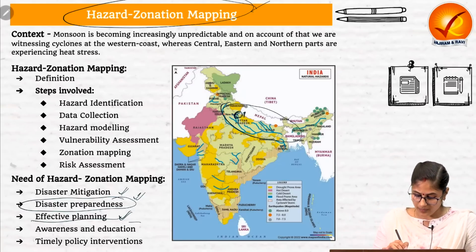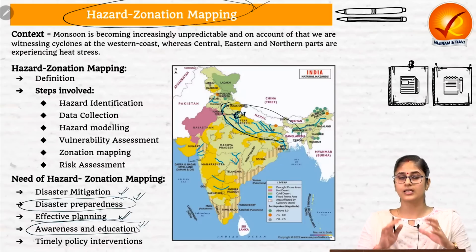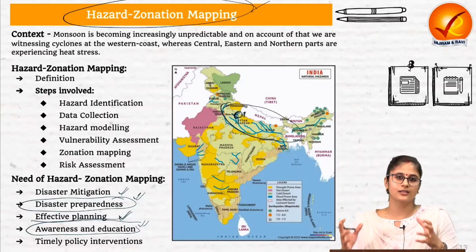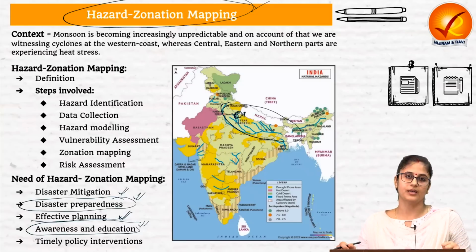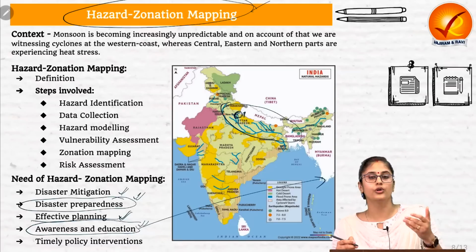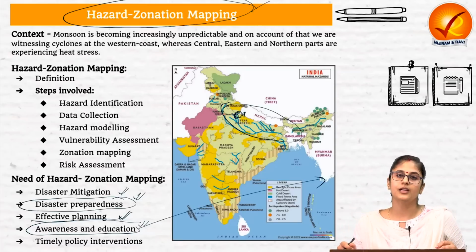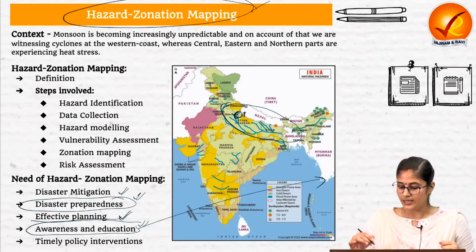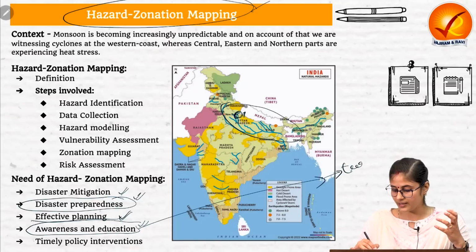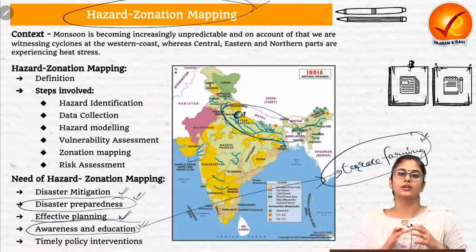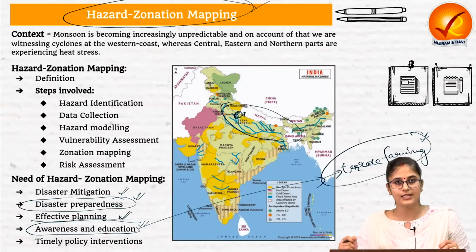Then it enables us to create more awareness and education. See, when it comes to minimizing the risk of a hazard, it is not only the authorities which can do everything. We need people's participation in this. For example, if an area is more drought prone, the farmers there need to grow more drought resistant crops. If an area is more prone to landslides, then the farmer should practice terrace farming, which would basically enable us to reduce the impact or the consequences of the landslides when it comes to agriculture yield.